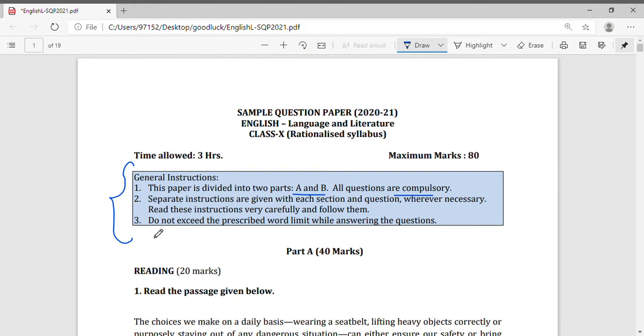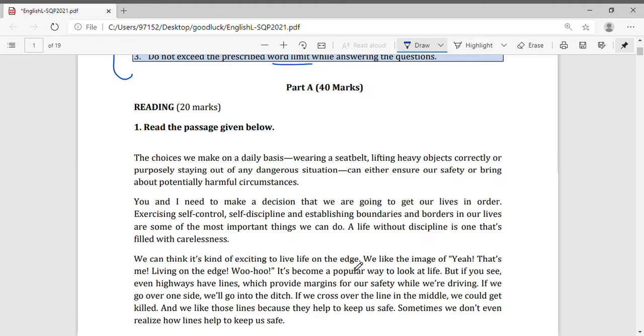The third and the one which is very important, that is the word limit. Please stick to the word limit. It will come with regular practice. If you write and practice word limit, you can easily stick to the word limit within the time given. Let's go to the passage.